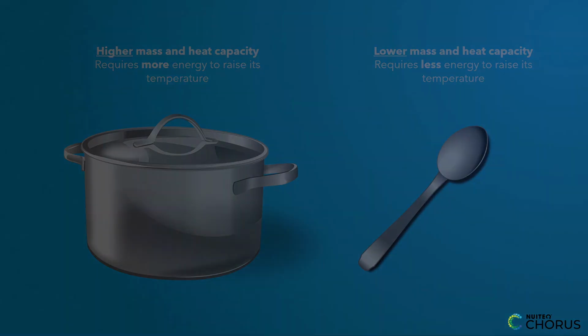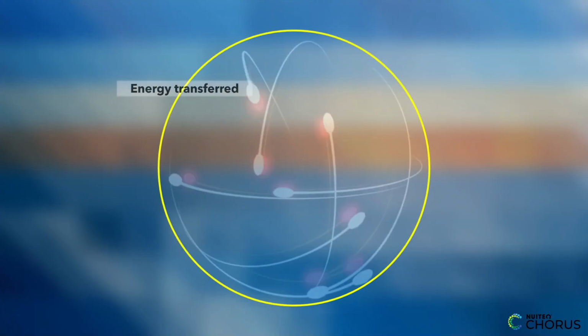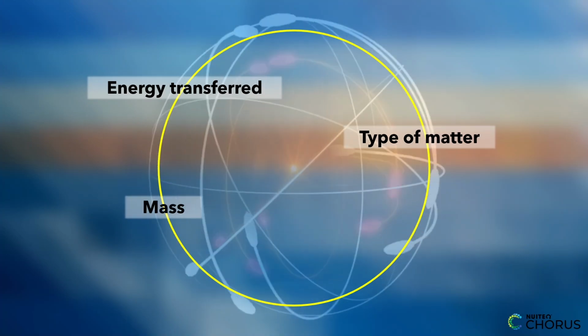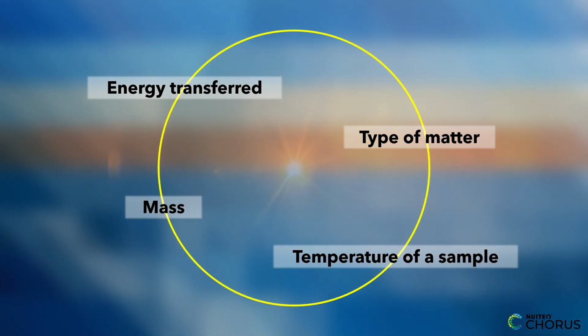So there you have it. We have explored the relationships among energy transferred, the type of matter, the mass, and the change in the average kinetic energy of the particles as measured by the temperature of a sample.